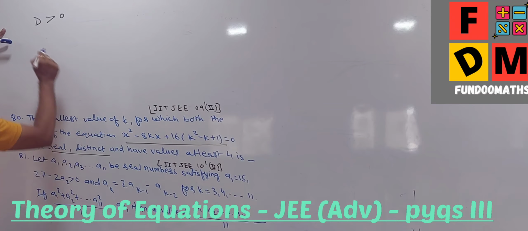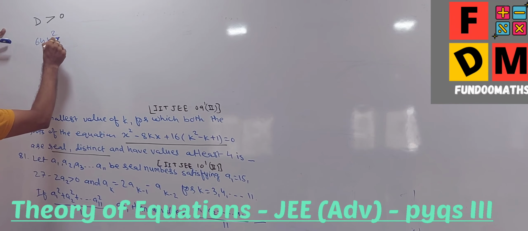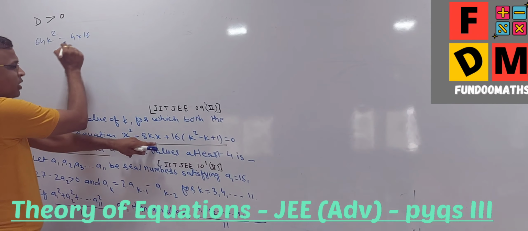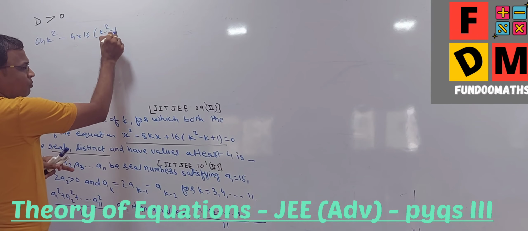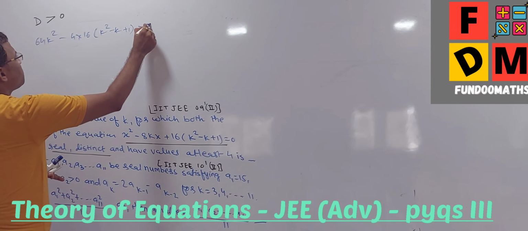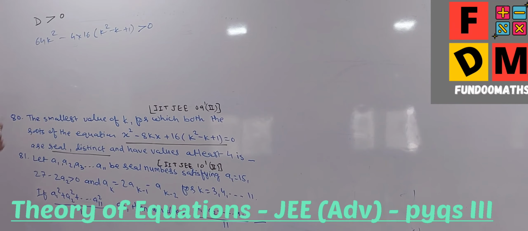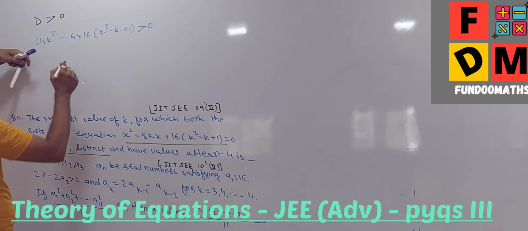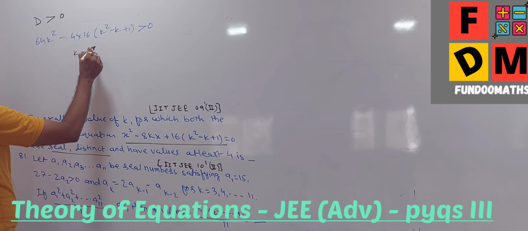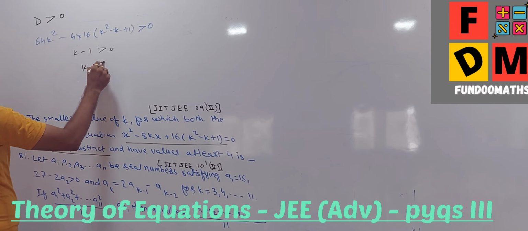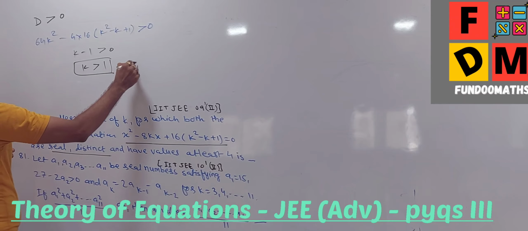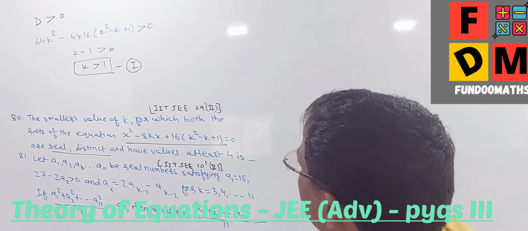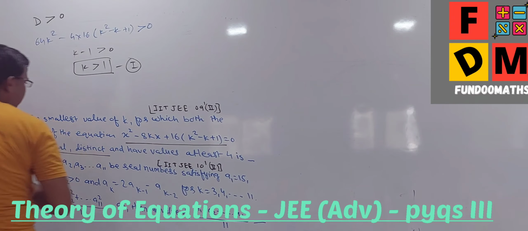So b square will be 64k square minus 4 into 16 into k square minus k plus 1. I can cancel 64 from both the sides. k square minus k square gets cancelled. So I am left with k minus 1 greater than 0, so that is k greater than 1. That is the first outcome I have. Fine. What else can I have from this?